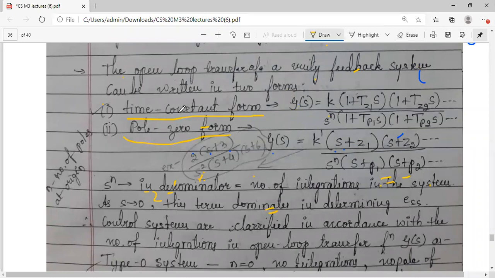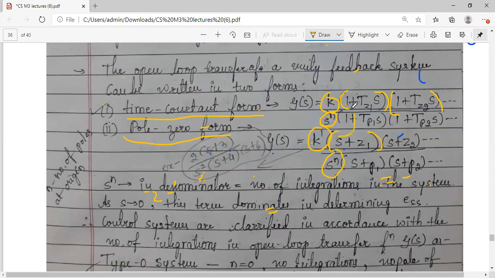Observe what is the difference between time constant form and pole zero form. This k is a constant, right? Here it is k, here it is k dash. You have in both the denominators s raised to n. Now the change is, you can see here the factors, the brackets, they are starting with 1 plus. But observe here in the pole zero form, the brackets are starting with s plus.